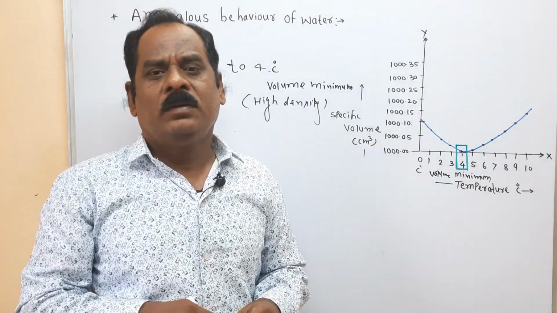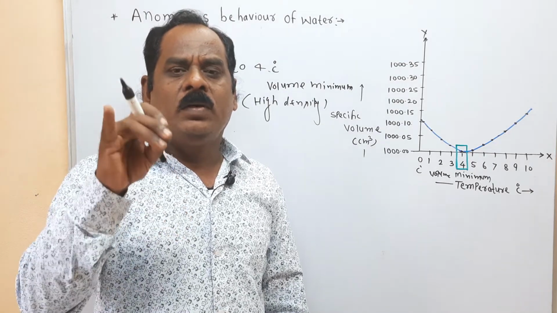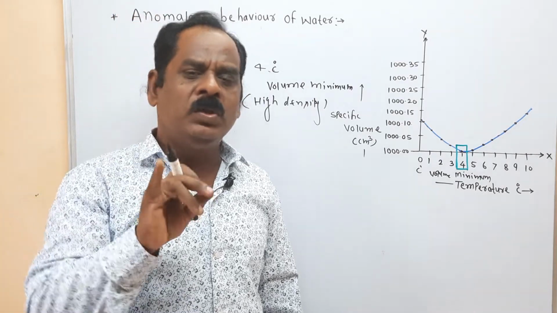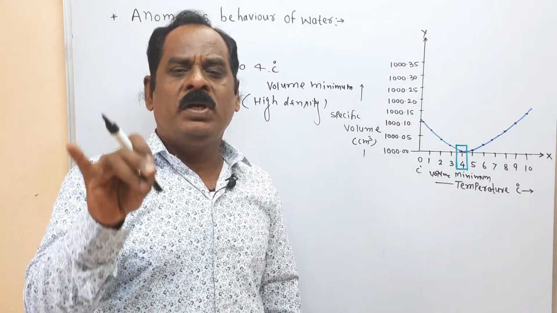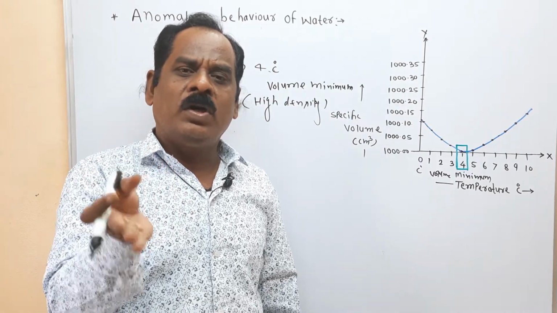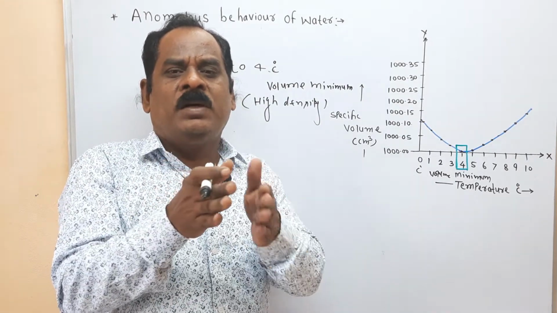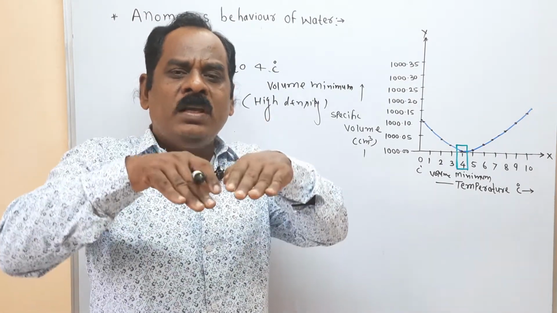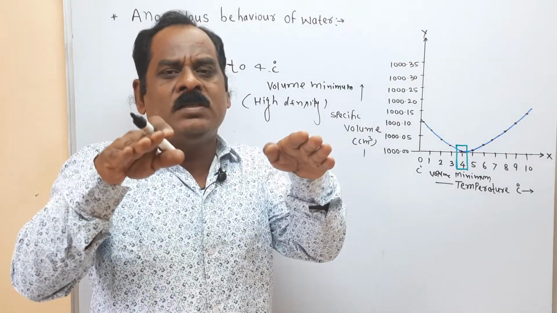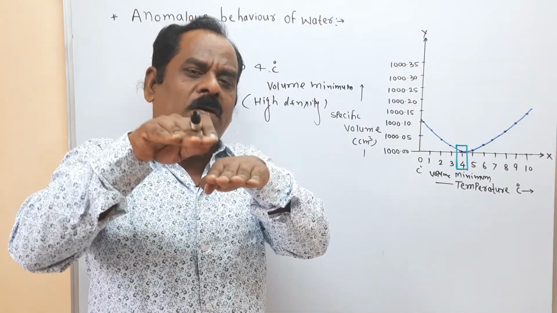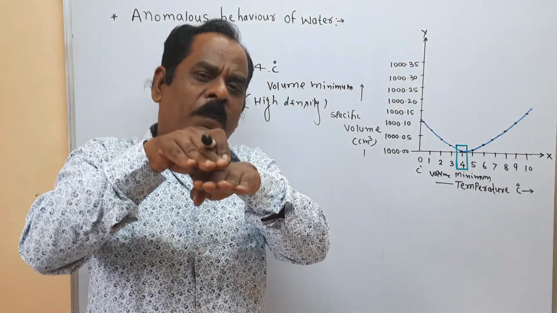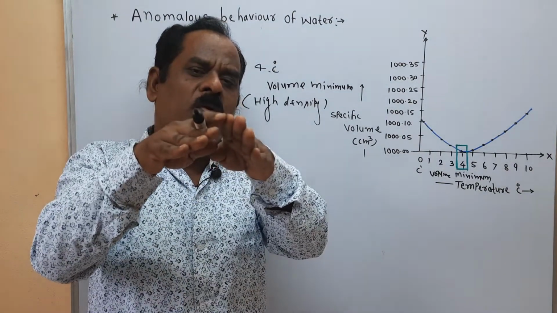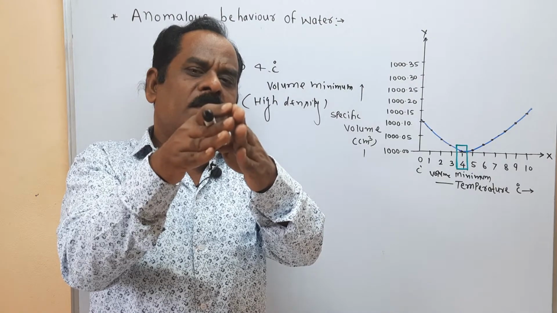I understand. In winter season, in cold country, the temperature of atmosphere decreases to 0 or below 0. At that time, the water is converted into ice. During the conversion of water to ice, expansion takes place, meaning the volume of ice is increased. This expanded ice creates pressure on the wall of the pipe, on the surface of the pipe. Therefore, due to the high pressure of the ice, the pipe bursts.